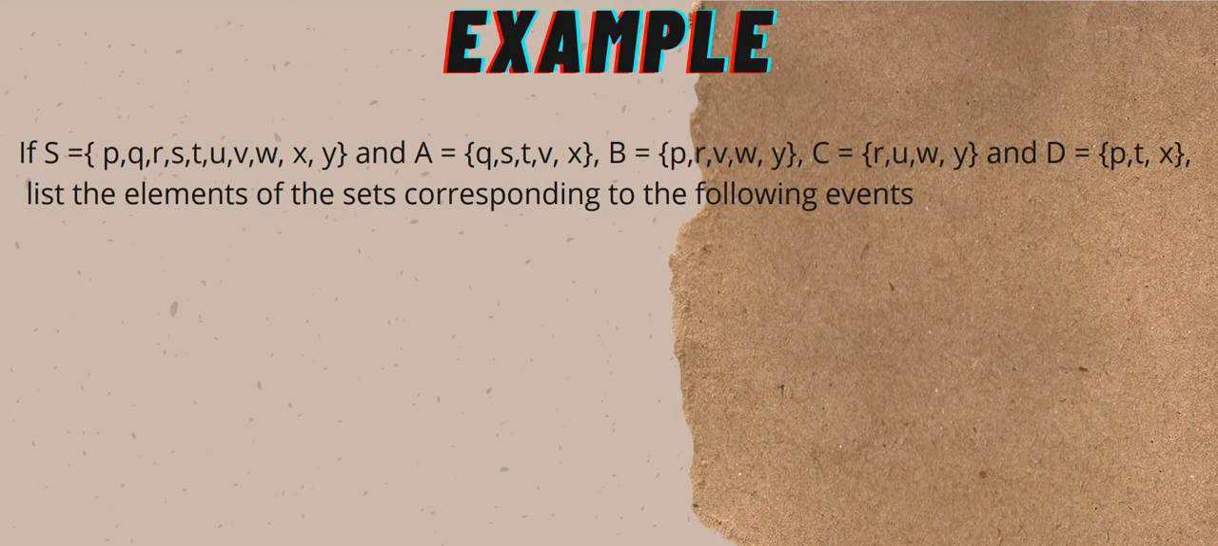Alright, if S is the sample space, right? P, Q, R, S, T, U, V, W, X, Y. So that is your sample space. And A is Q, S, T, V, X. You can see that this A is actually an event. Q, S, T, V, X are also in the sample space. So this is your sample space and A is your event. B is also an event, C is also an event, and D is also an event. So the question now is: list the elements of the sets corresponding to the following events.